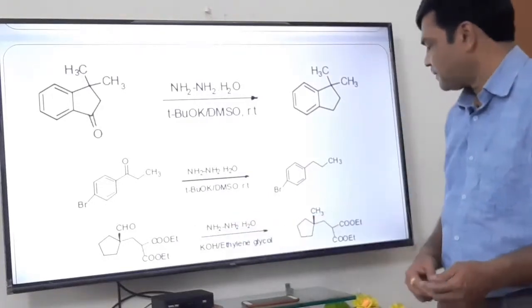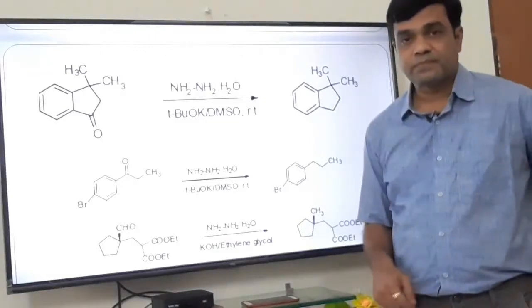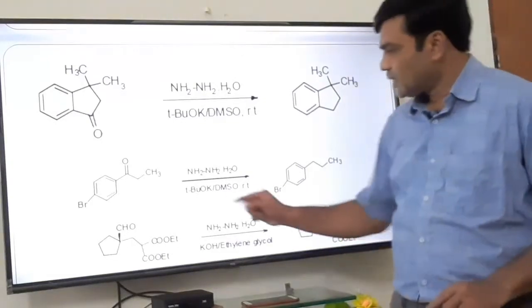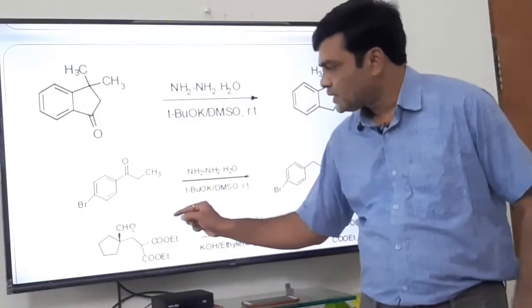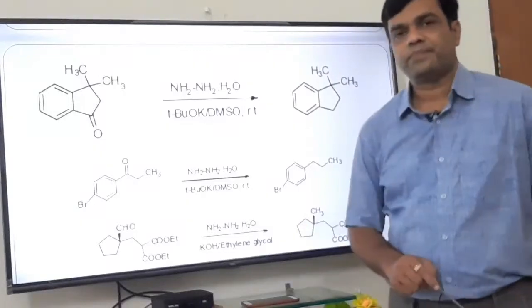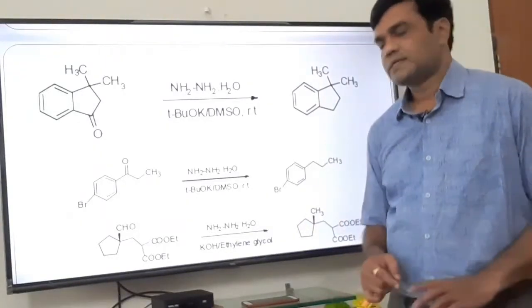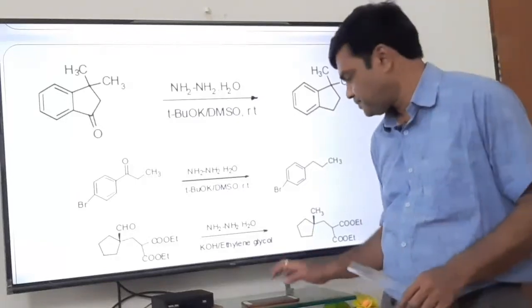Here it is very interesting. Ester groups are as it is, no change, they do not react. Carbonyl group is reduced to CH2. So CH2 and this is CH3. Aldehyde is reduced to CH3. Nothing changes, ester is as it is. Very interesting example.